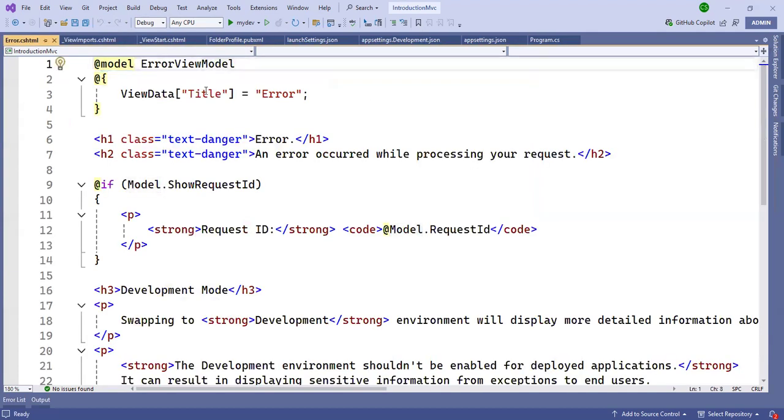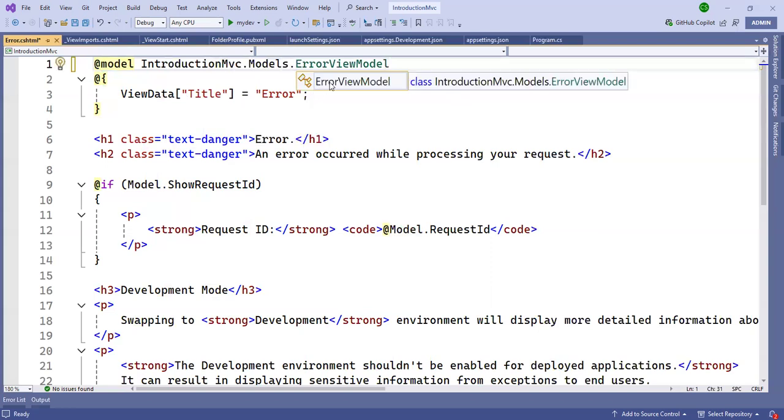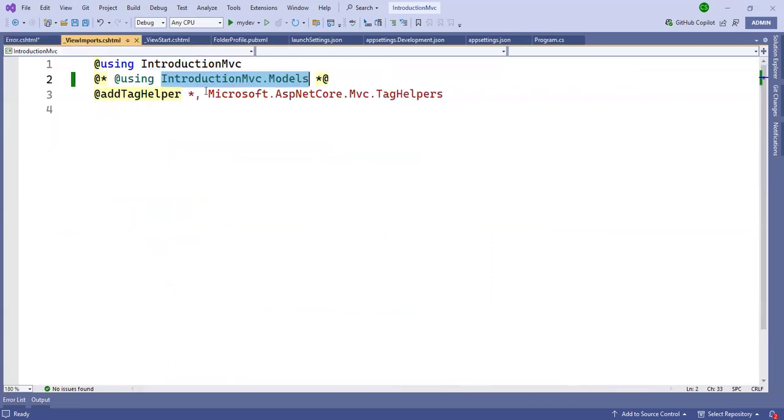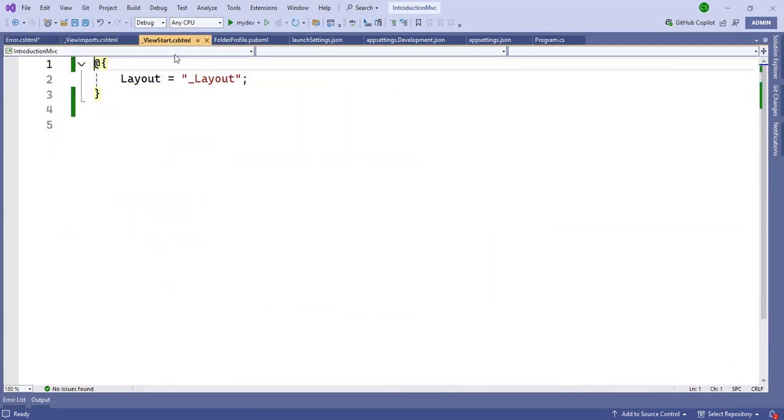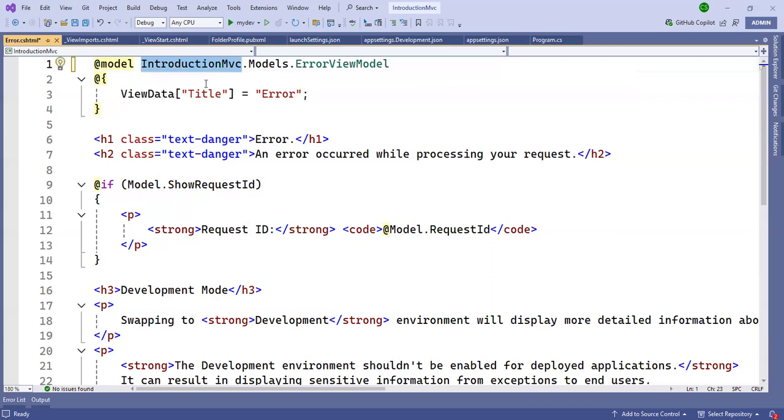For globally we have a shortcut. We can directly use the model name.